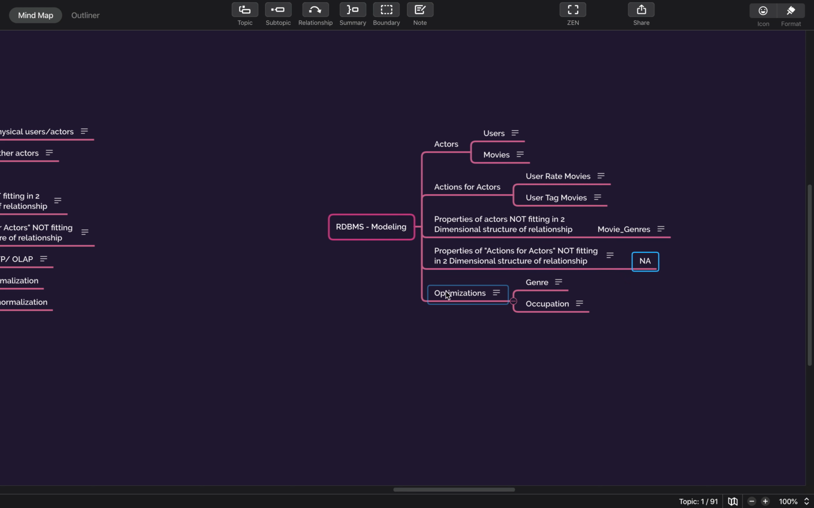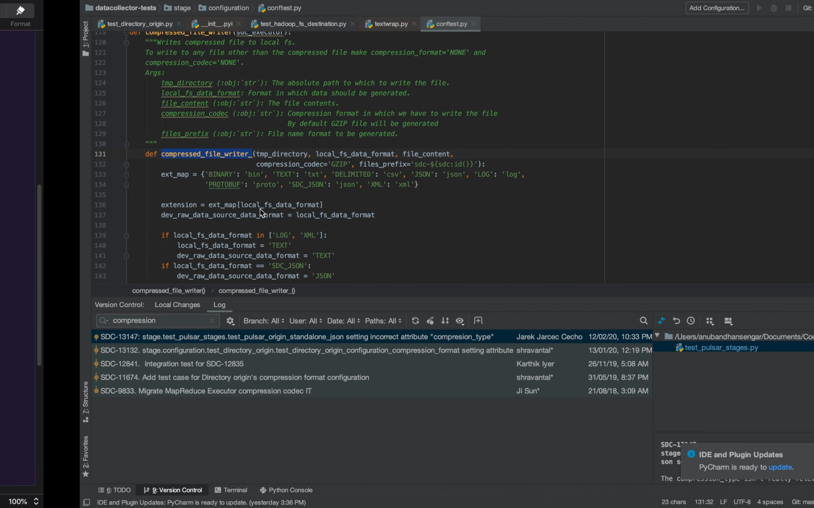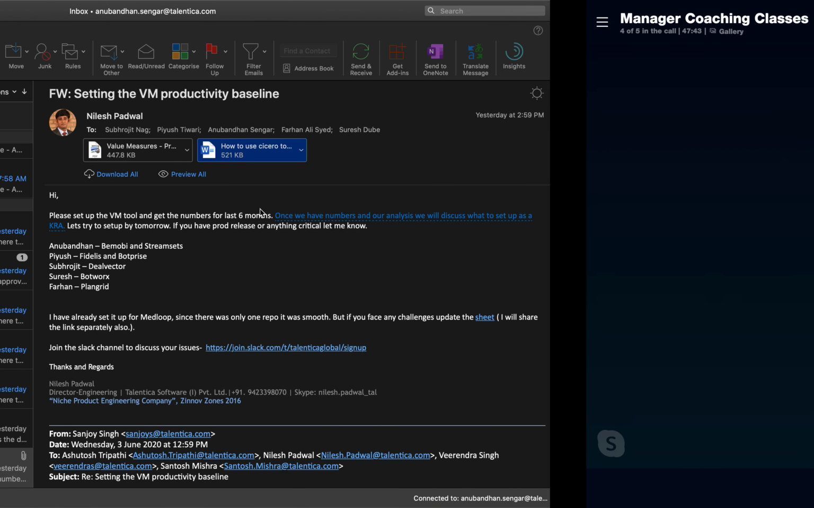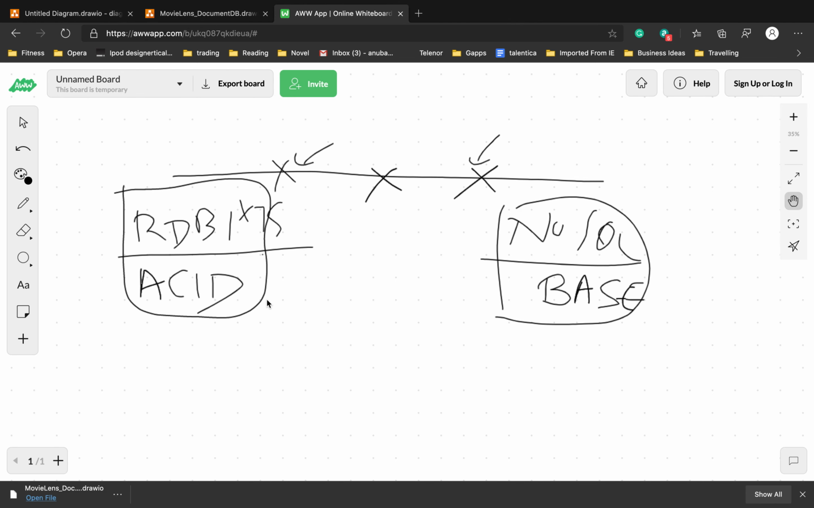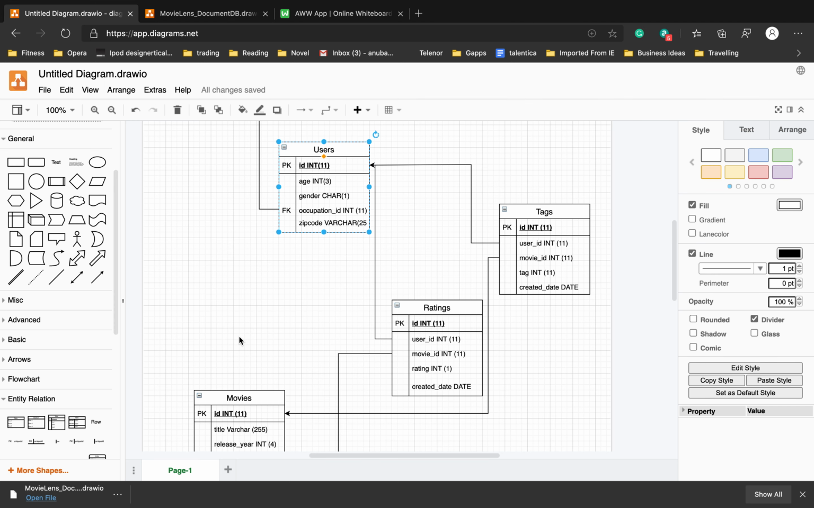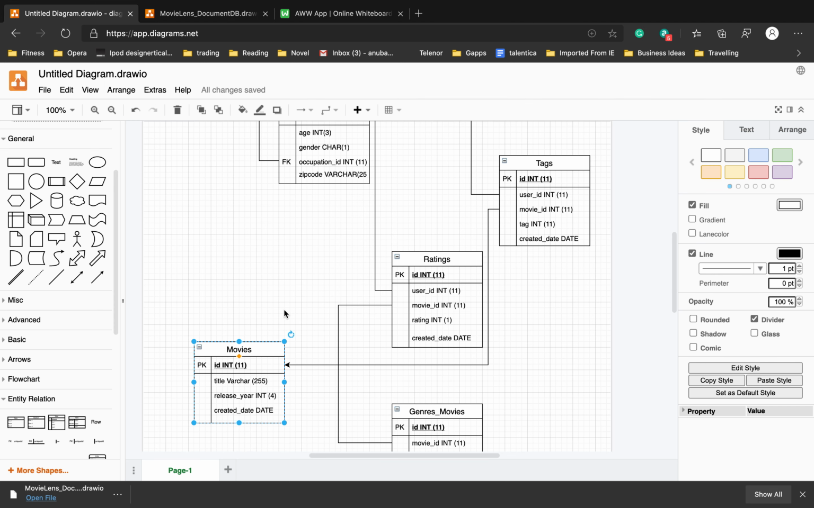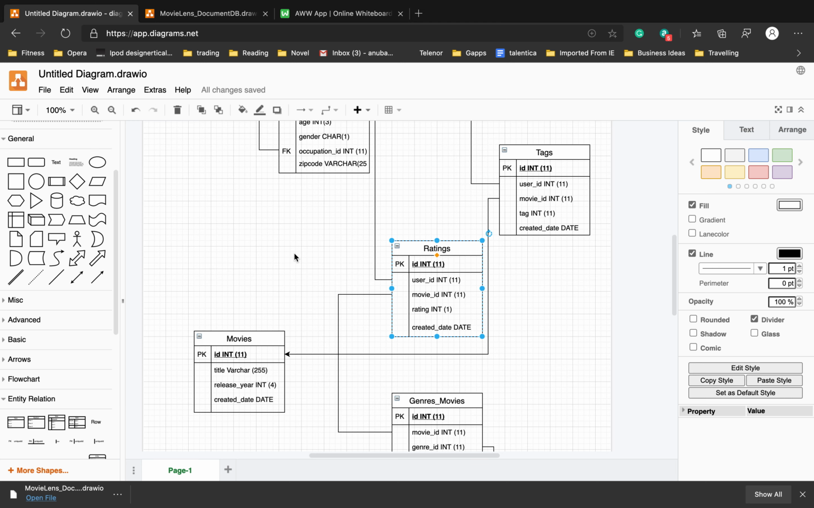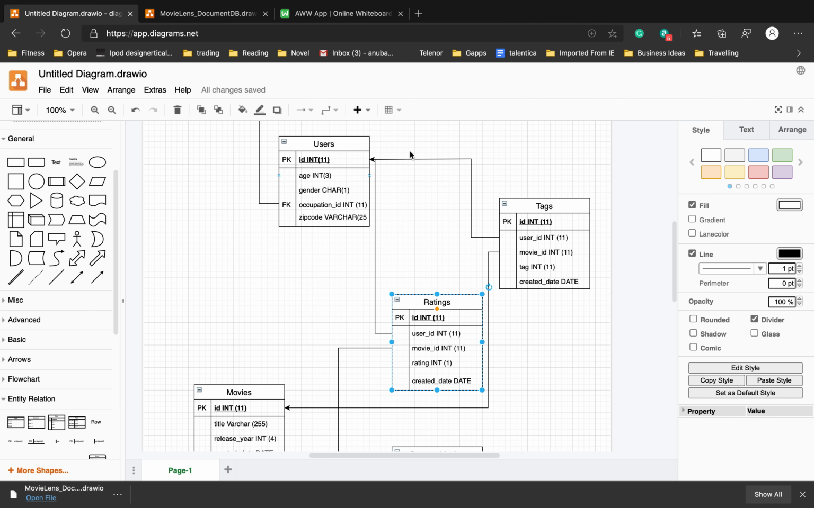So now if we want to create an optimization of it, let me show you here itself. So this is how the structure looks. We are talking about users, we are talking about the movies, and then we talked about the relation between the two, which is tags and ratings. These are the very important aspects of the discussion that we did till now.